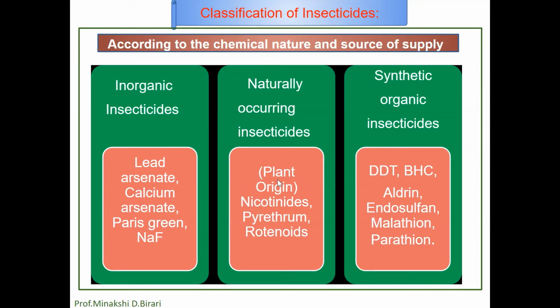Examples: nicotine, rotenone, allethrin. These are the examples of naturally occurring insecticides. Third one, synthetic organic insecticides. These are also classified as organochlorines, organophosphorus compounds, carbamates, sulfur containing compounds and fumigants.